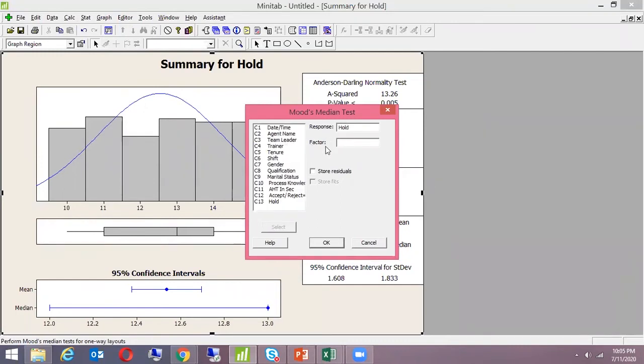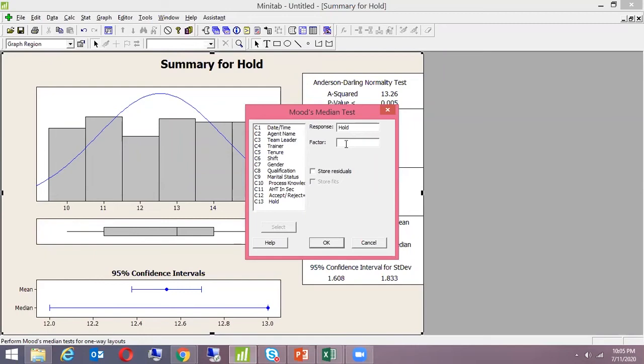And did you notice, the moment I click on factor, I can see all the attributes data. But when I was at response, I was not able to see any sort of discrete data. So it means Minitab is also very user friendly, or smart enough that it will not let me make any sort of an error. Factor. So can someone help me, which factor can I take here?